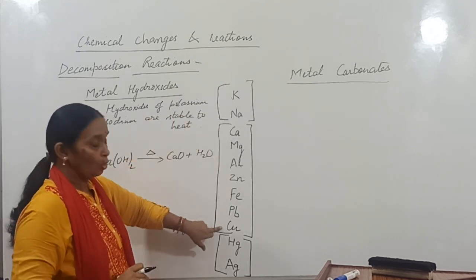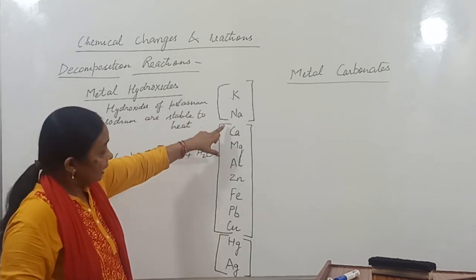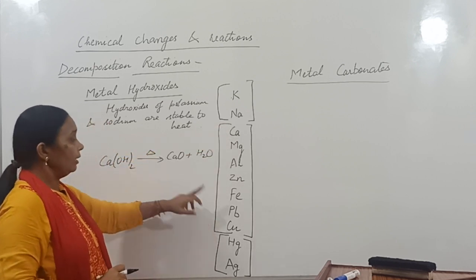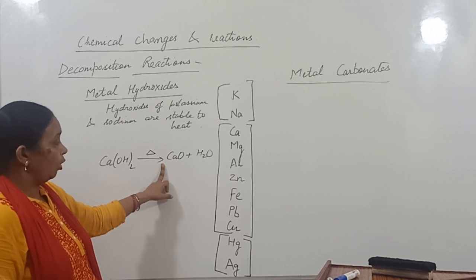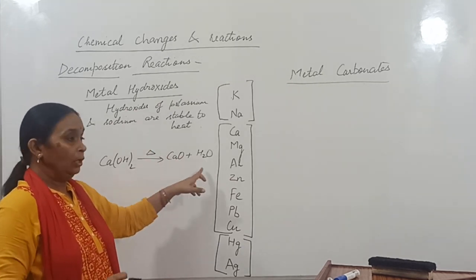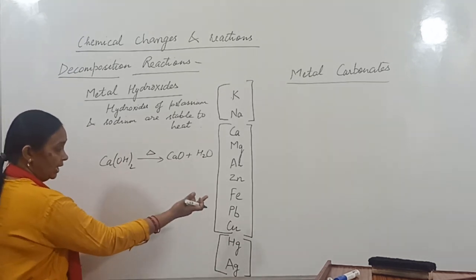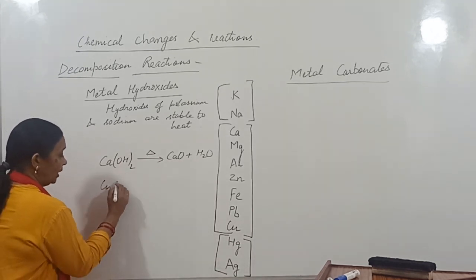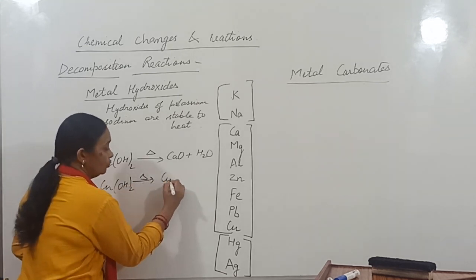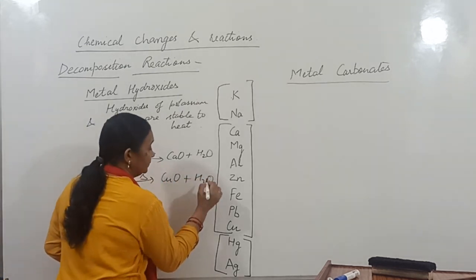The hydroxides of metals from calcium to copper decompose on heating to form the metallic oxide and water vapor. For example, copper hydroxide, Cu(OH)2, will also decompose on heating to form copper oxide and water vapor.